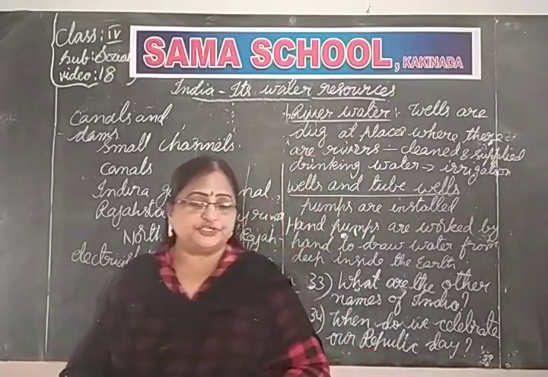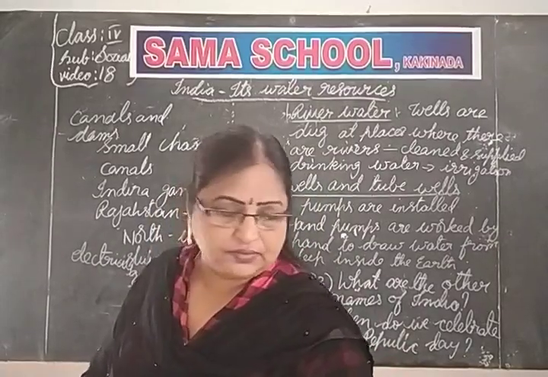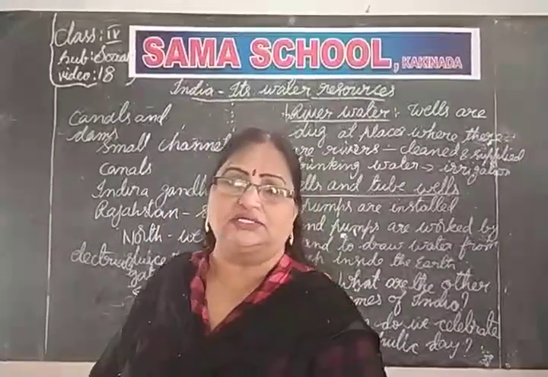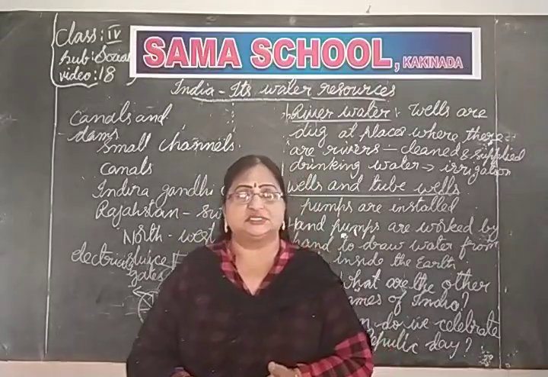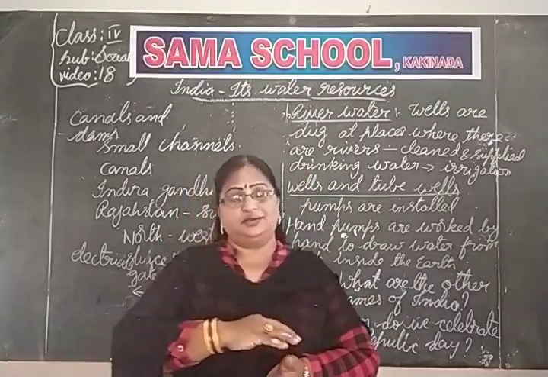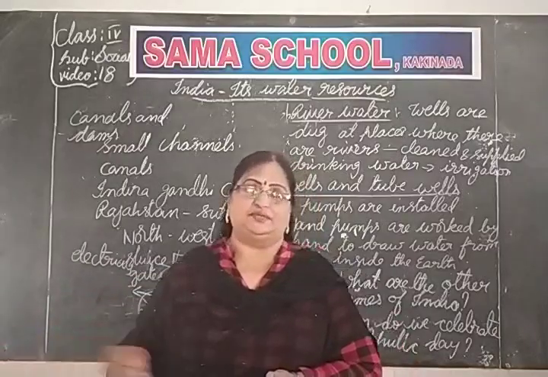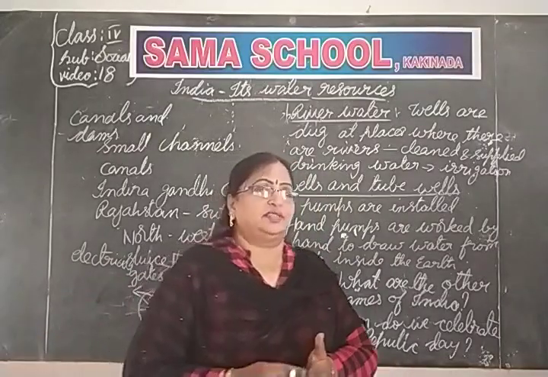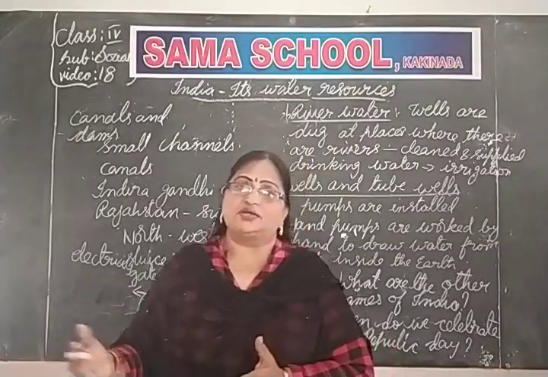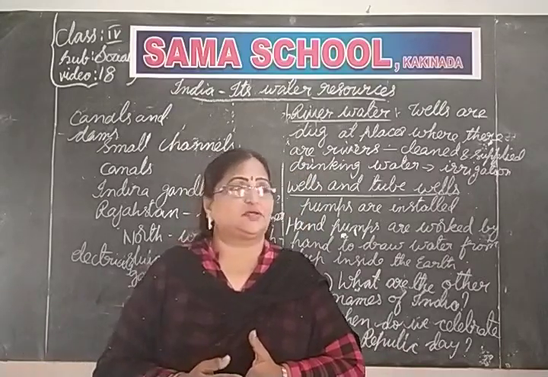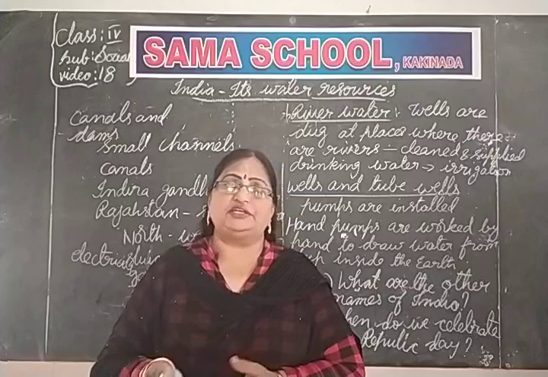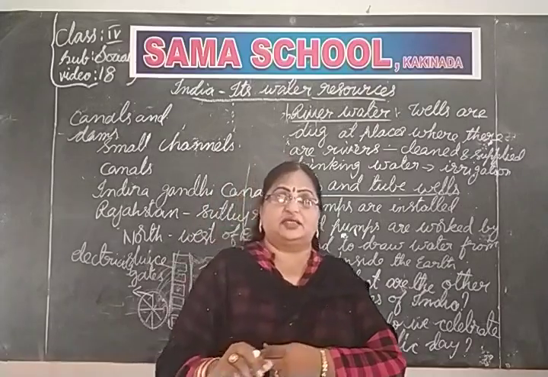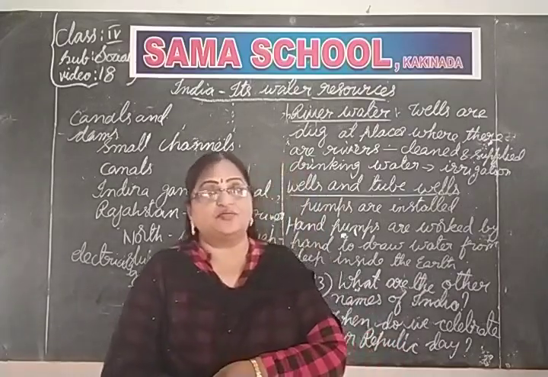Right, now distribution of water and these water resources on the earth like rivers, ponds, lakes, oceans and seas, these are not distributed on the earth equally. So somewhere the rivers are there, somewhere the ponds are there, somewhere lakes are there, somewhere oceans and seas are there. So these are not equally distributed. Where the rivers are there, there the people will get more water.